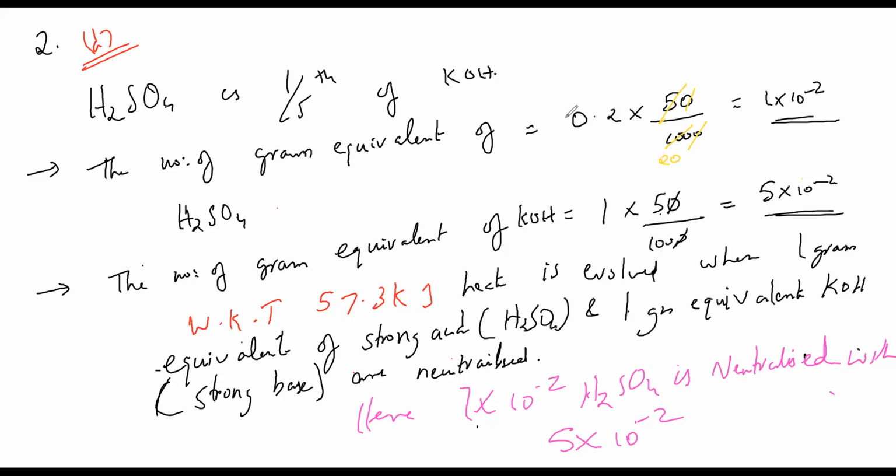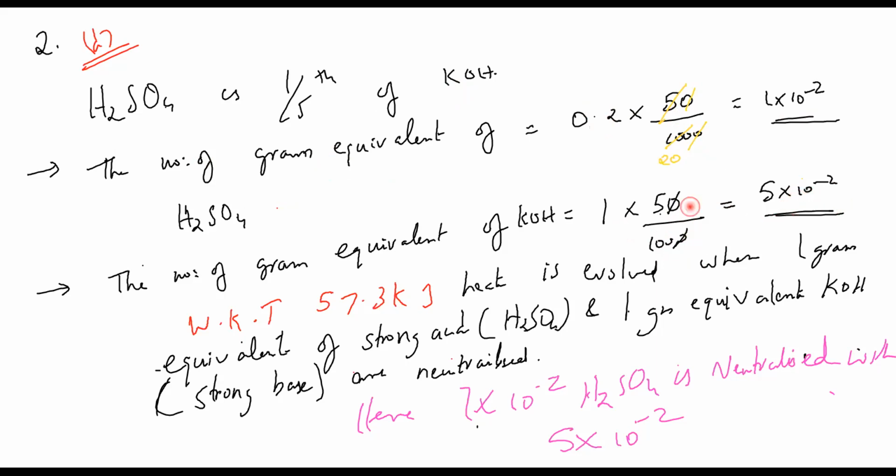For those who came just now, I'm just telling you. H2SO4 is given as 0.2 N, and KOH is 1 N. So the number of gram equivalents of H2SO4, which is a strong acid, is 0.2, already given in the question, into 50 centimeter cube, so 50 by 1000. Similarly, I'll do it for KOH also: 1 into 50 by 1000, which is 5 into 10 power minus 2.